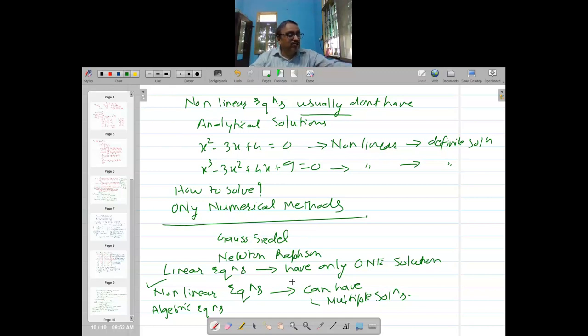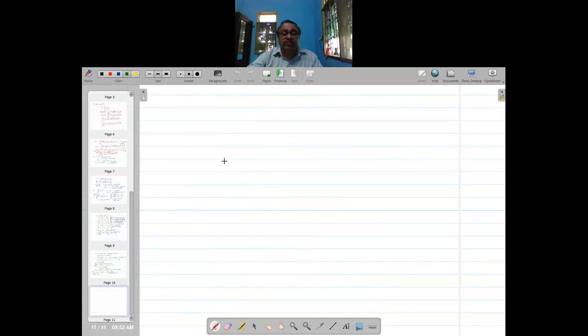So let us see how we try to find out a solution for the Gauss-Seidel method. So solution of the power flow or load flow equation.